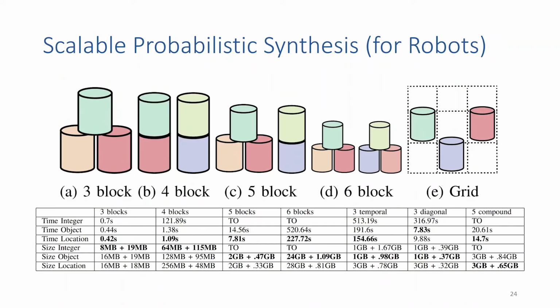Now we look at a few different experimental scenarios, and then we examine the runtime and memory usage of these different encodings. As you can see, the bolded numbers are the best in each category. The integer encoding has the best memory usage for very simple problems, but quickly times out as we get up to example C, which is 5 blocks.